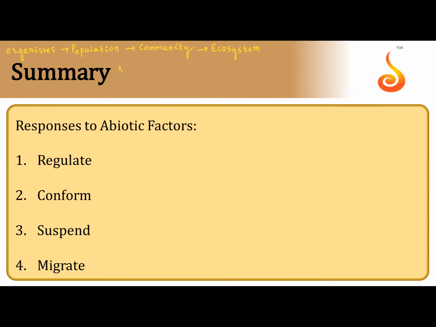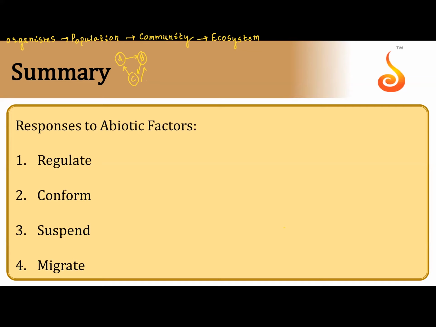I have population A, population B, population C. So A can communicate to B, B can communicate to C, C can communicate to B, C can communicate to A. In all these contexts, populations communicating each other is community. That's what I just told.